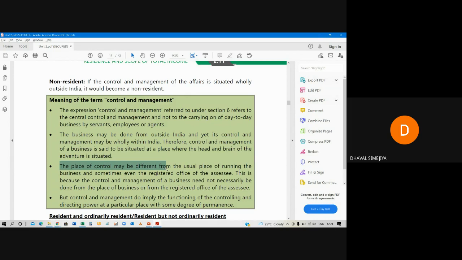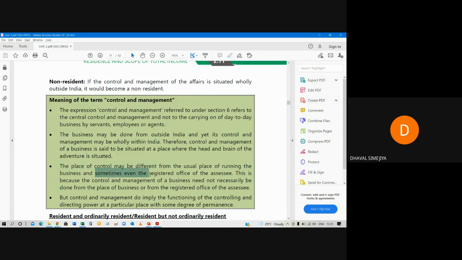Done? Now, the place of control may be different from the usual place of running the business. Place of business or place of decision making may be different. Place of business is in India, but I am in Australia, taking decisions from my residence in Australia. So the place of business and place of decision will be different. That is what is written: place of running the business and place of control may or may not be the same.